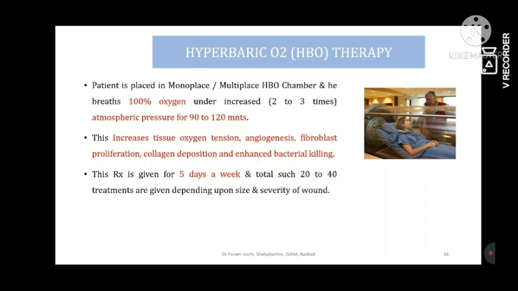But these therapies also have their own limitations and complications, because while the patients lie in the closed glass chamber, there can be differences between the patient's blood pressure and the atmospheric pressure. So there are chances of arterioles breaking, and also chances of strokes. For hypertensive patients, this therapy is not recommended.